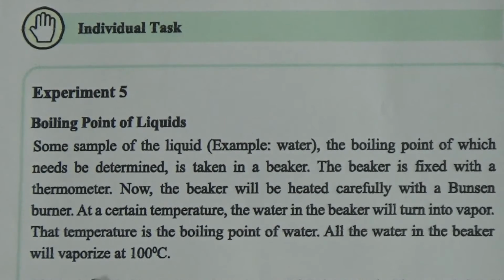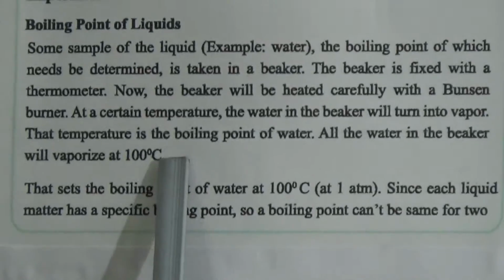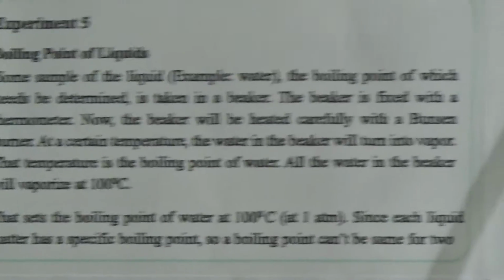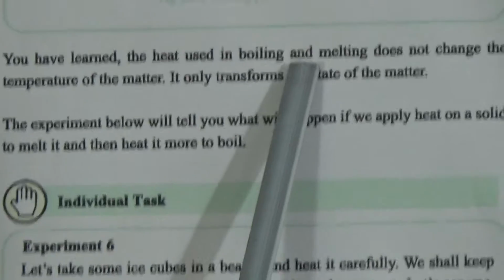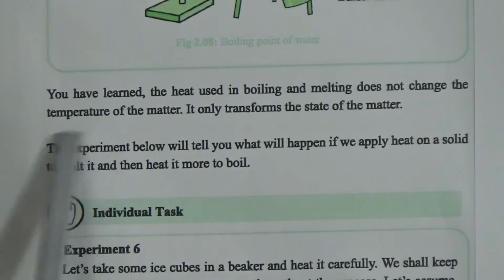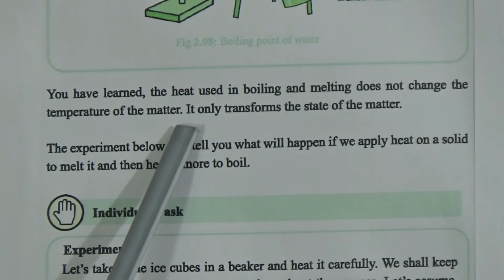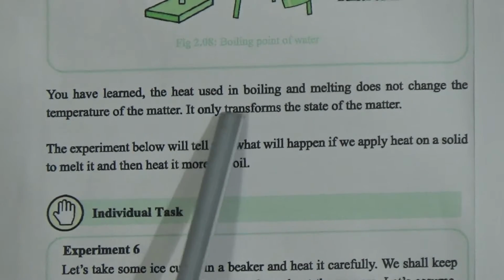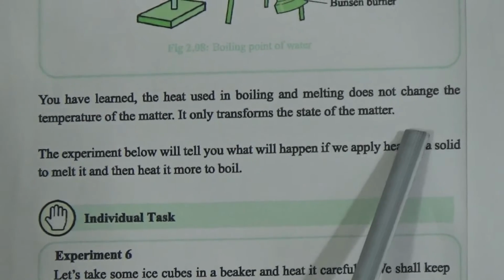When we observe, it starts vaporizing at 100 degrees centigrade, and this is the boiling point of the liquid. Now come to the next one. When heat is applied, the heat used for boiling and melting does not change the temperature of the matter. It only transforms the state of the matter.